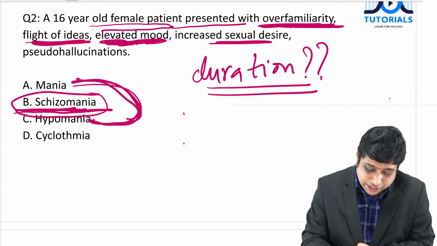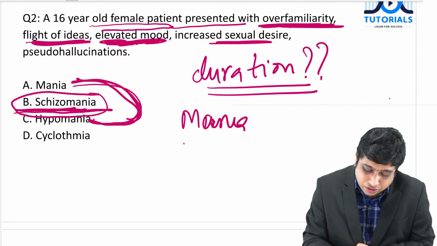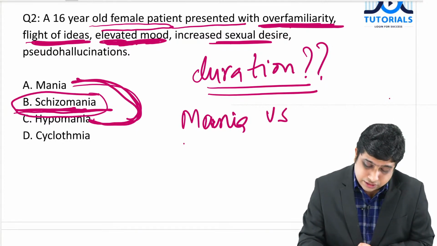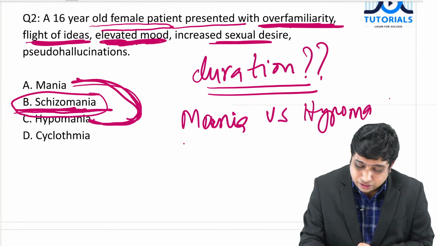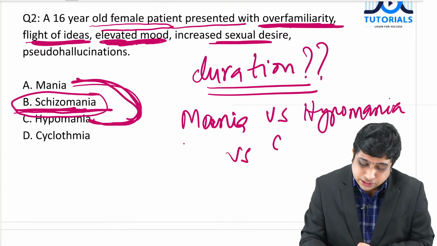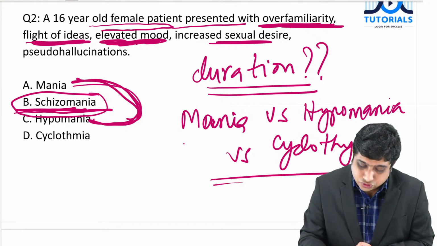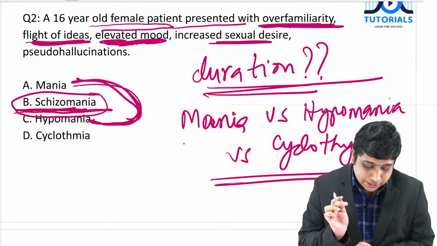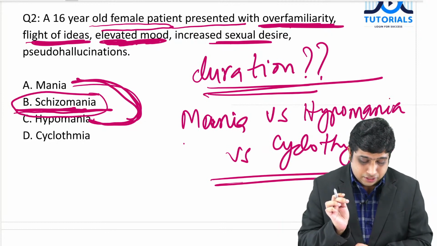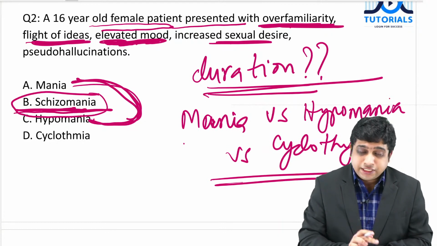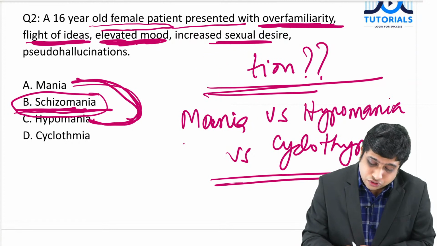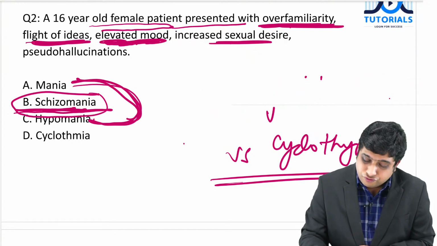So what is the difference between mania versus hypomania versus cyclothymia? Now we need to understand the difference between mania, hypomania, and cyclothymia.